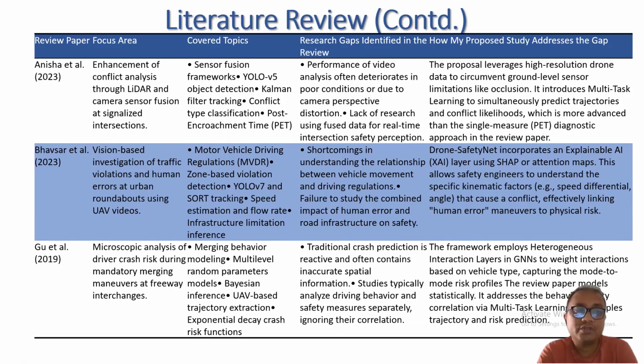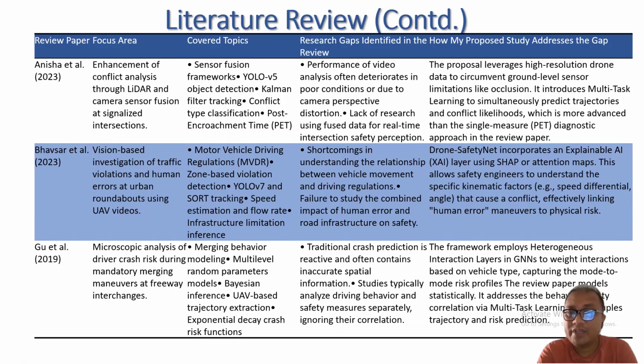Vasco et al. 2023 used vision-based investigation of traffic violations and human error. But my drone safety net incorporates an explainable AI layer using SHAP or attention maps. The sixth paper, we can see that it studied microscopic driver crash risks during mandatory merging maneuvers, and it used the freeway interchange.